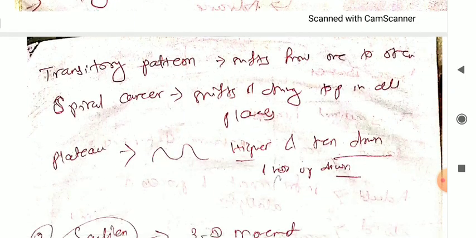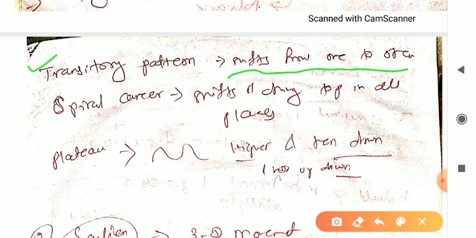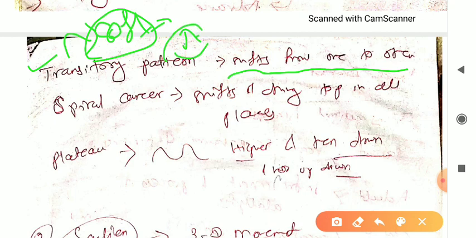So the next point is the transitional or transitory pattern in our career, right? So it means shifts from one to other. That means, if we give an example, like if someone is working in a software company, this is the best example available in the market now. In a software company, if someone is package oriented, right? If company A is giving 8 lakhs per annum, B will give 10 lakh, then